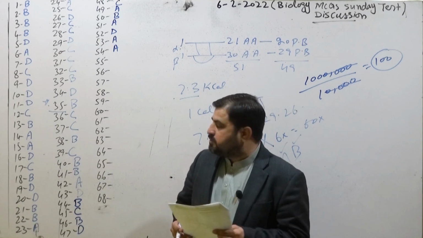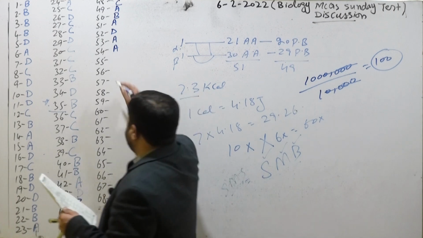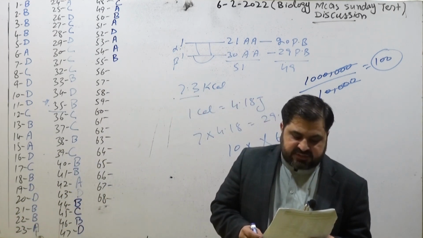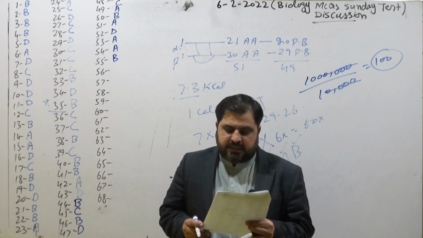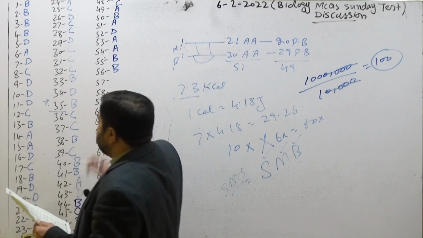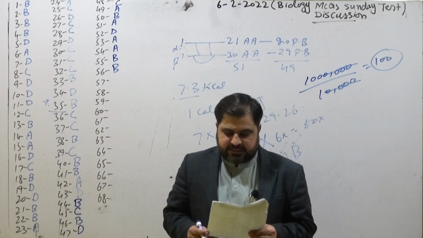Coming toward the next MCQ, that's 55. Ribosomes are synthesized and stored in the nucleolus. So the correct option is B. Coming toward the next MCQ, that's 56. Which cell organelle is common in both prokaryotes and eukaryotes? Ribosomes, but the size is different. In prokaryotes, their size is 70S. In eukaryotes, their size is 80S.